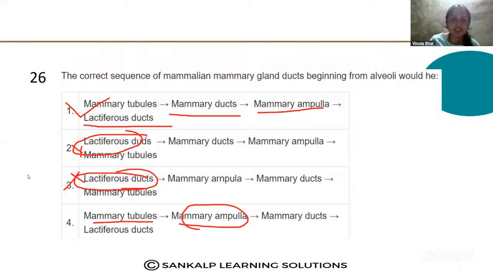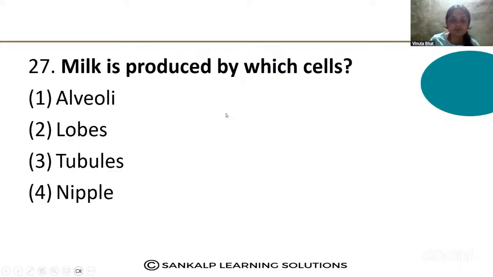So dear students, I'll give some questions to solve as homework. Milk is produced by which cells? Yes. Note down this question or try to answer this question. Milk is produced by which cells? This is the first question.